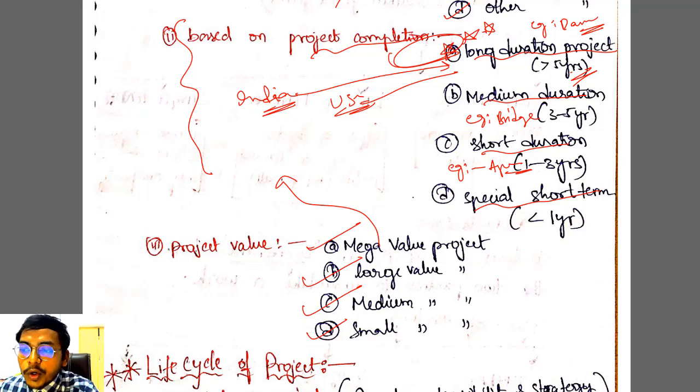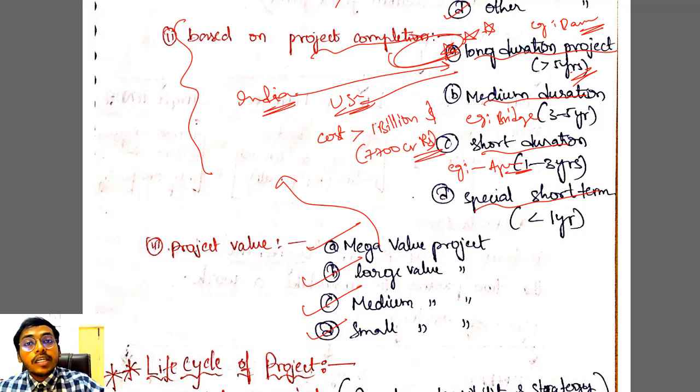If you are talking about mega value project, I am giving real statistics, real numbers. In USA, a mega value project cost should be greater than $1 billion. In rupees, it will be around 7,700 crore rupees. Expenditure in one country is completely different from expenditure in another country, right?